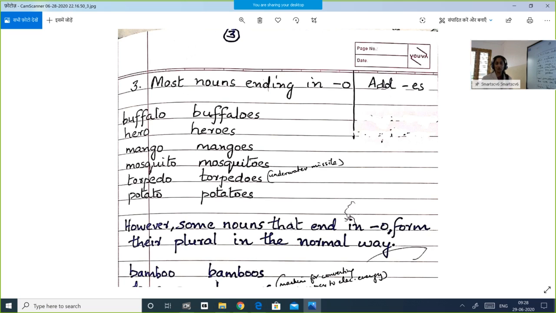Torpedo, an underwater missile, torpedoes. Potato, potatoes. So see the plural forms: buffaloes, heroes, mangoes, mosquitoes, torpedoes, potatoes. You just have to add es to form the plural.